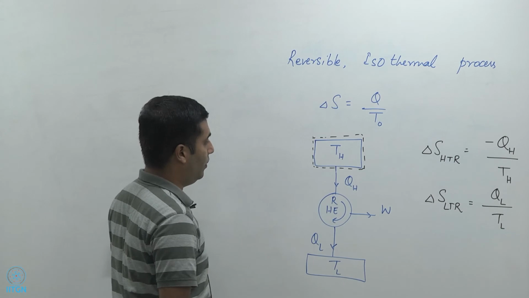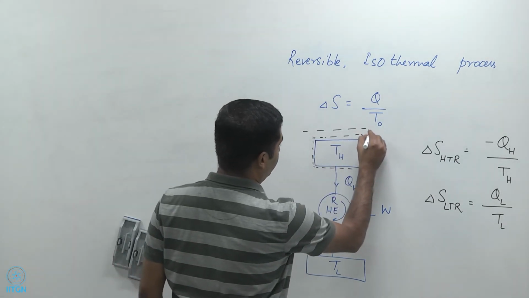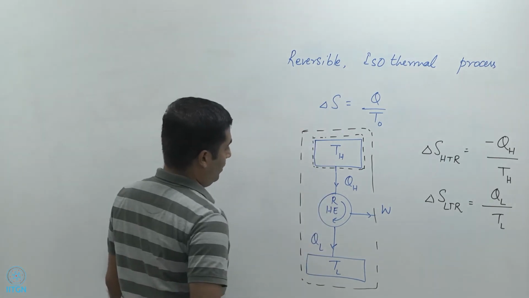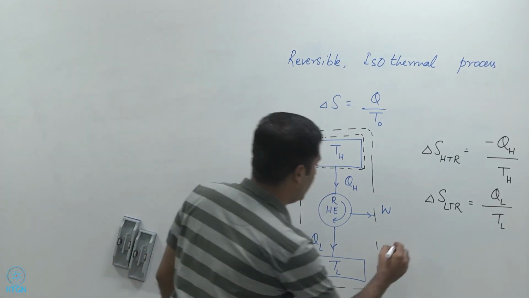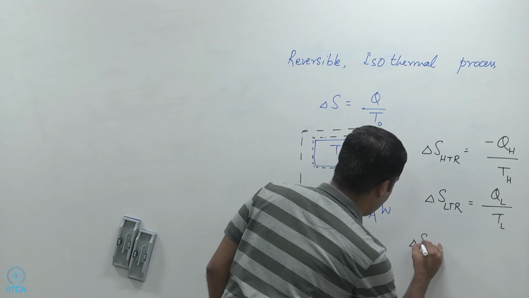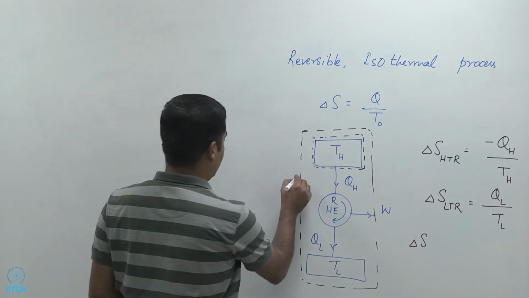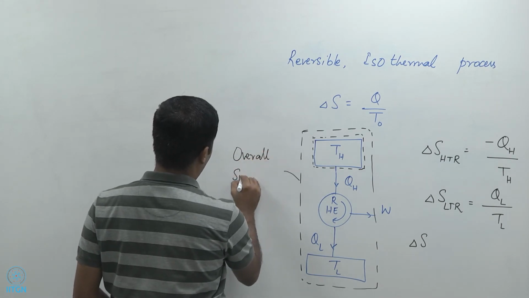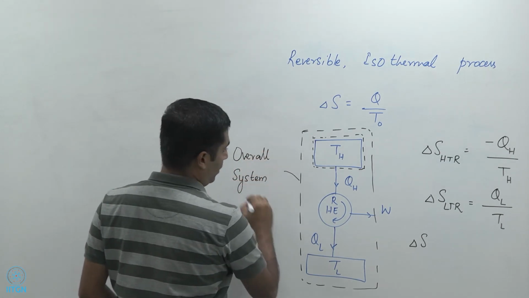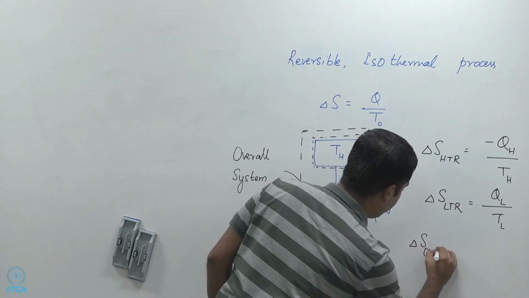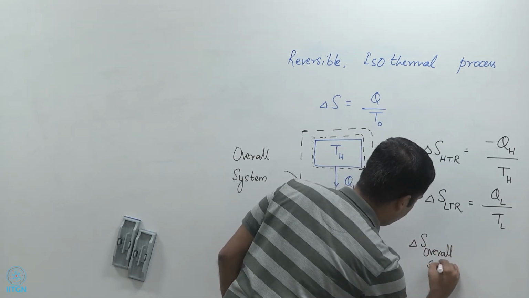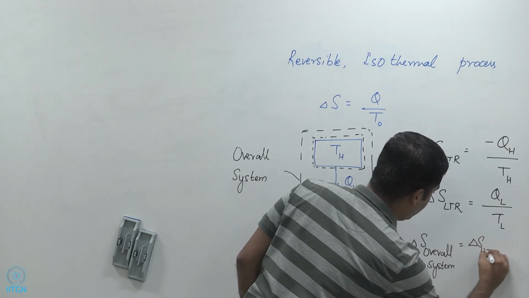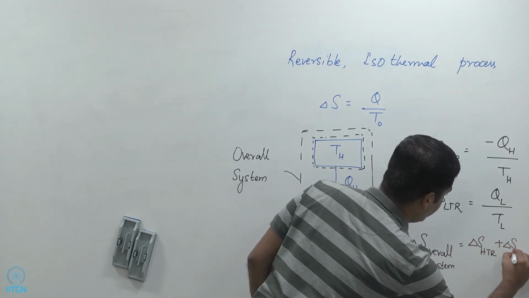And so if I take the entire system, then the change in entropy of the entire system consisting of the engine and the reservoirs together. So let's call this the overall system. And delta S of the overall system is delta S of the high temperature reservoir plus delta S of the low temperature reservoir.